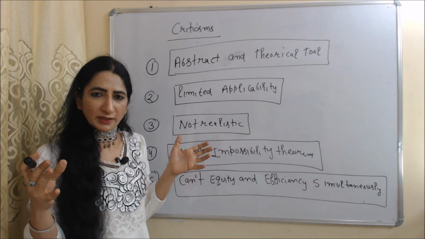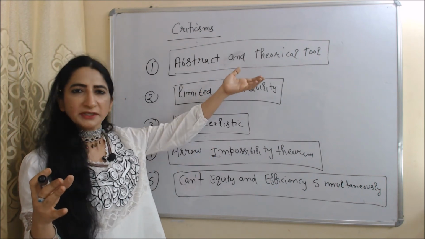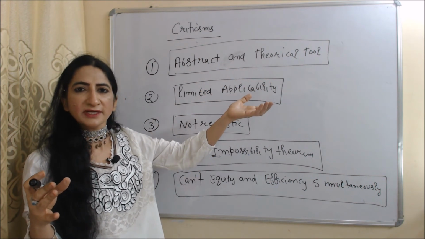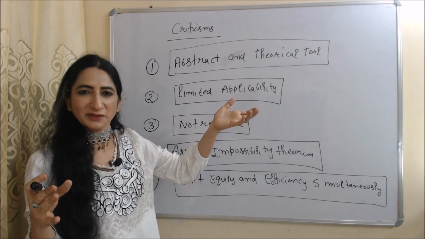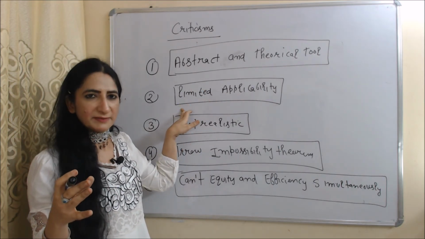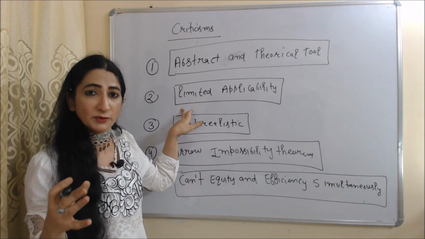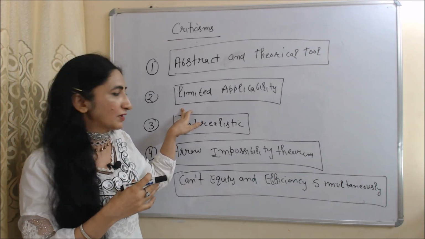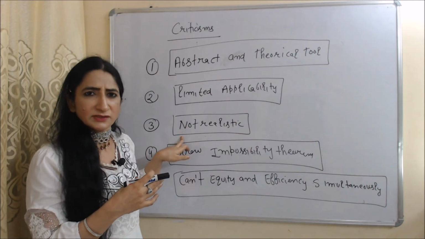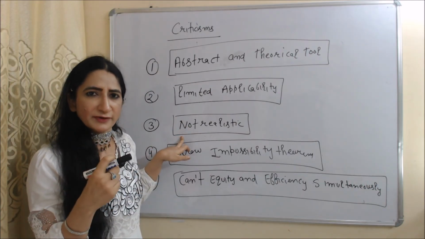Now we are going to talk about criticisms. Abstract and theoretical tool: this concept only exists in ideas and theories, but not in practice. Limited applicability: we cannot apply this concept everywhere because there are so many individuals, and it is not possible to know the utility of every individual. Not realistic: it is not realistic to make a social indifference curve.